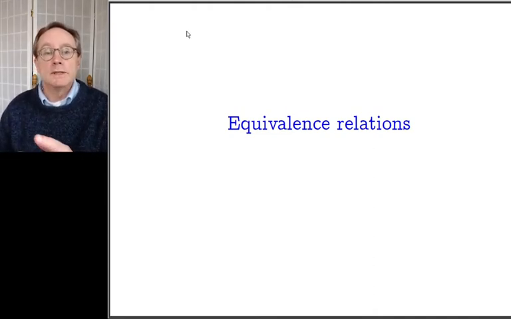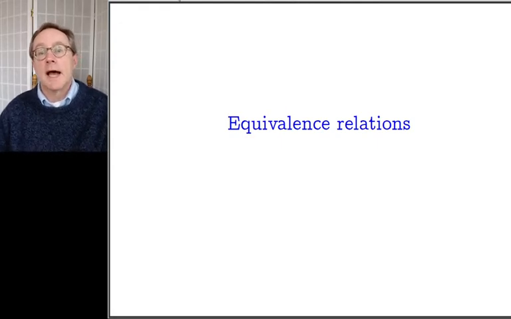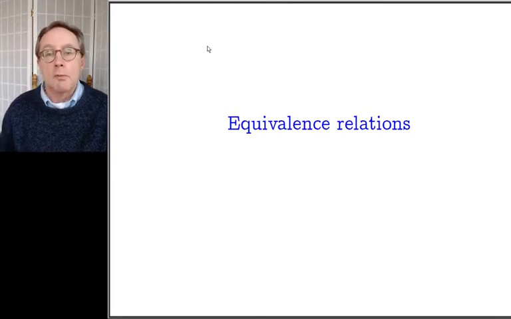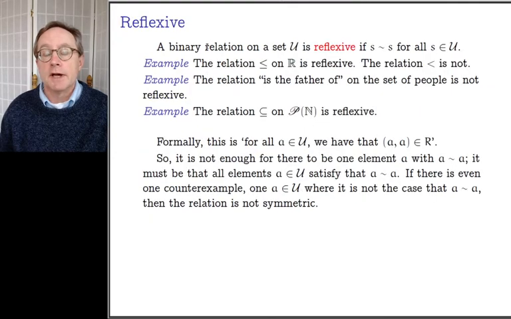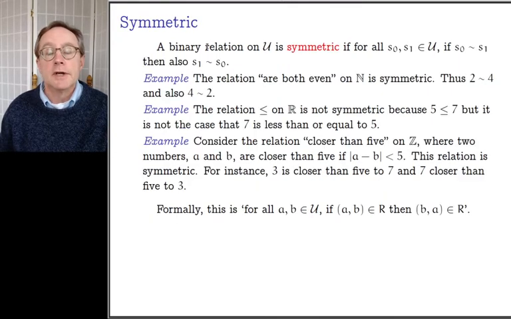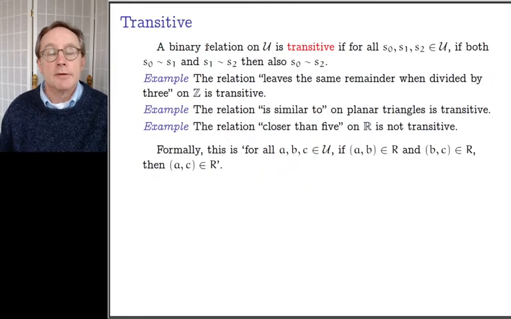So what we want to see now is a connection between equivalence relations and what we're about to introduce. There is a very strong connection between equivalence relations and what we're about to introduce. What we're about to introduce is called partitions. The idea with a partition is that it explicitly tells you how to break the universe up into parts. Okay, so something is an equivalence relation if it satisfies these three conditions: reflexive, symmetric, and transitive. Three separate conditions.